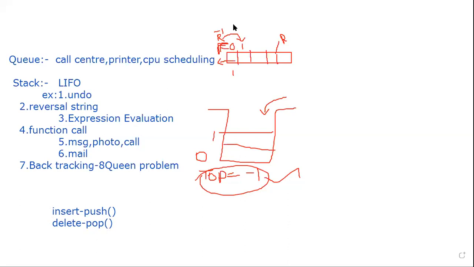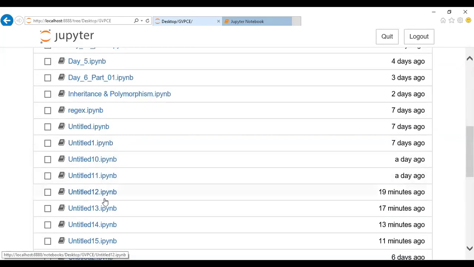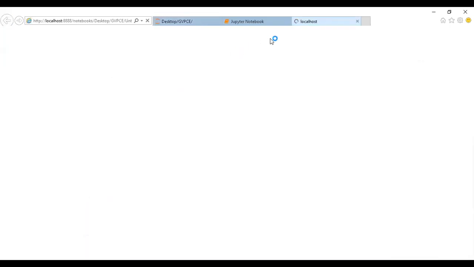Just give me a second. Let me check whether it has opened. What happens to this Jupyter notebook? It's not getting opened. Multiple files, so let me try to open this existing file. We can modify it. It's getting late, right?